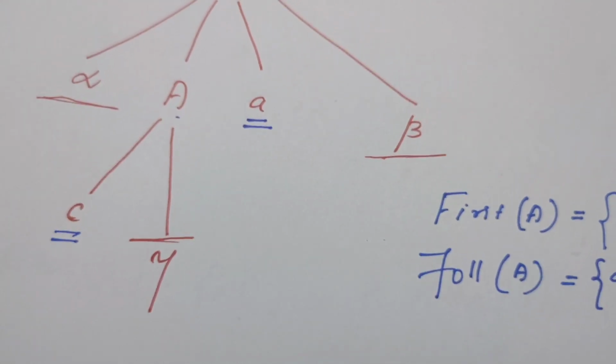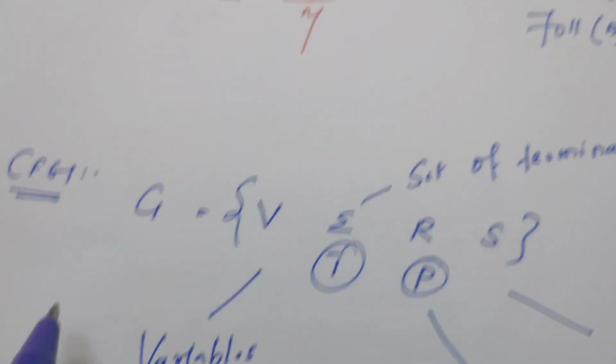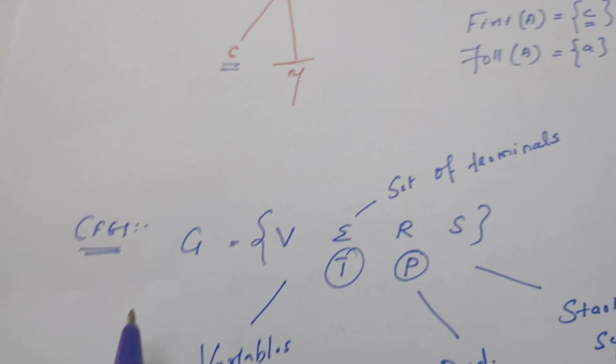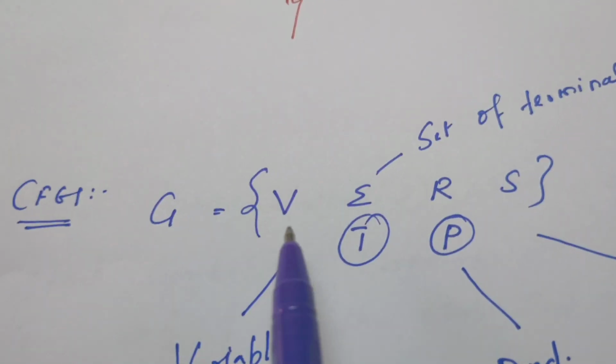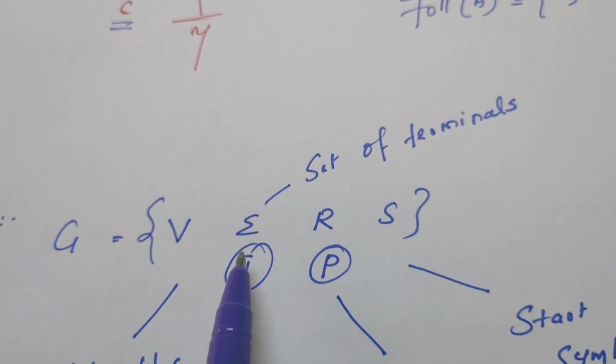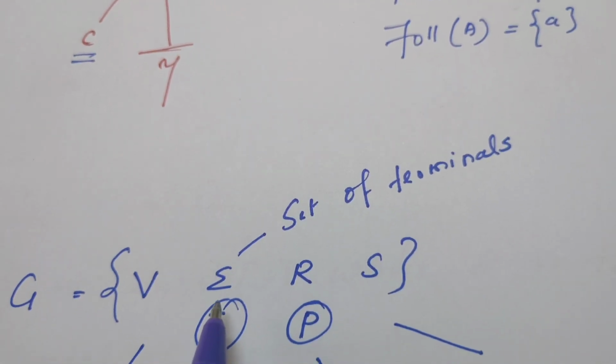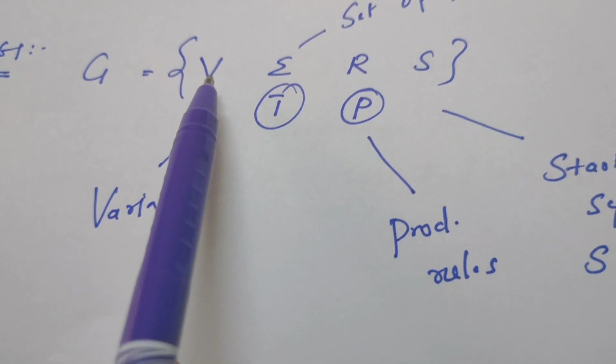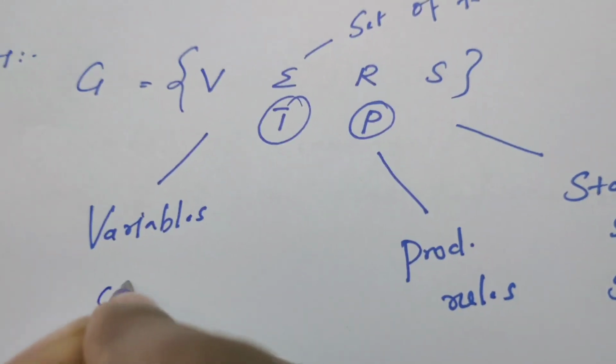Okay, before that I just want to give you a little reminder about the context-free grammar. Context-free grammar is made up of four tuples: V, sigma, R, S. Sigma is a set of terminal symbols. V is a set of variables. Variables normally we represent using caps.